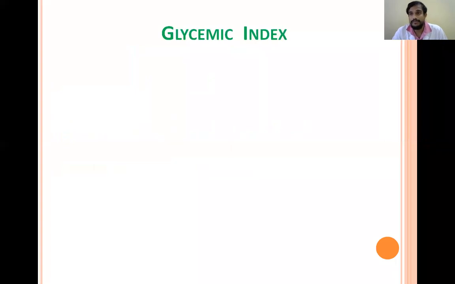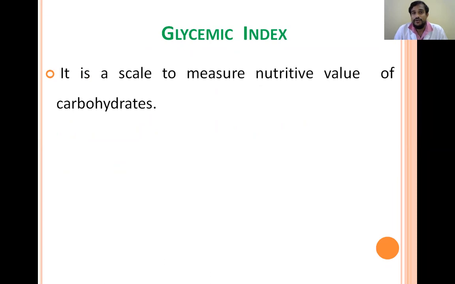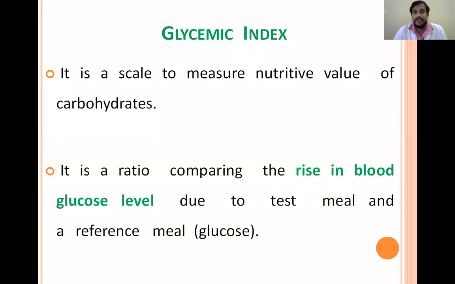So coming to glycemic index, we know glycemic index is a scale to measure the nutritive value of carbohydrates. And it is the ratio comparing the rise in blood glucose level due to a test meal and a reference meal. So here you have to remember that if we take any substance, it will raise the blood glucose levels.